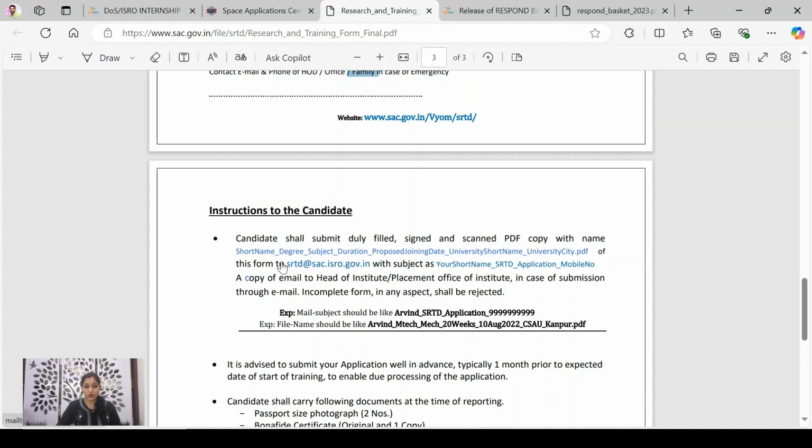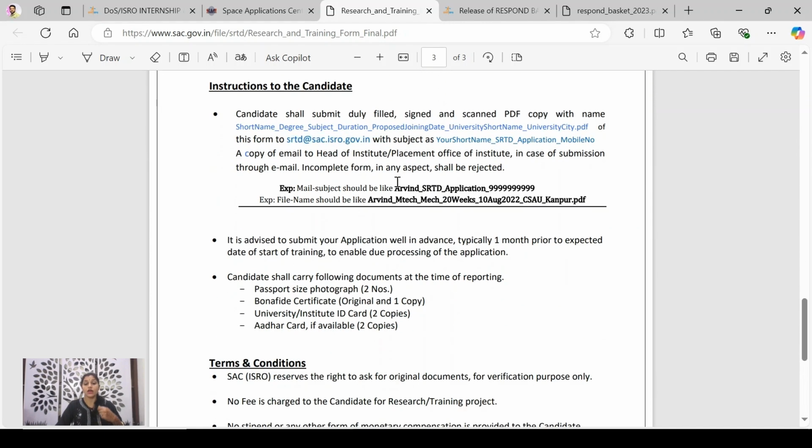You'll have to send your filled form to srtd@sac.isro.government.in. The website is given, and while sending your form, what to write in the subject is also given, and how to save your file is also given. To save your file, it is given as your short name, degree, subject, duration, proposed joining date.